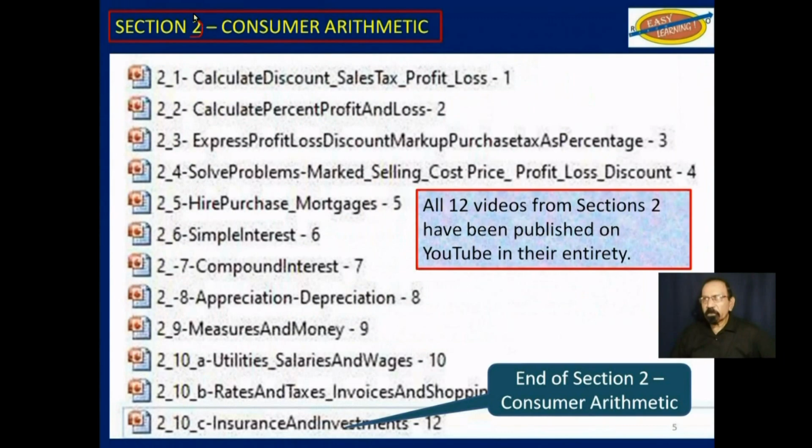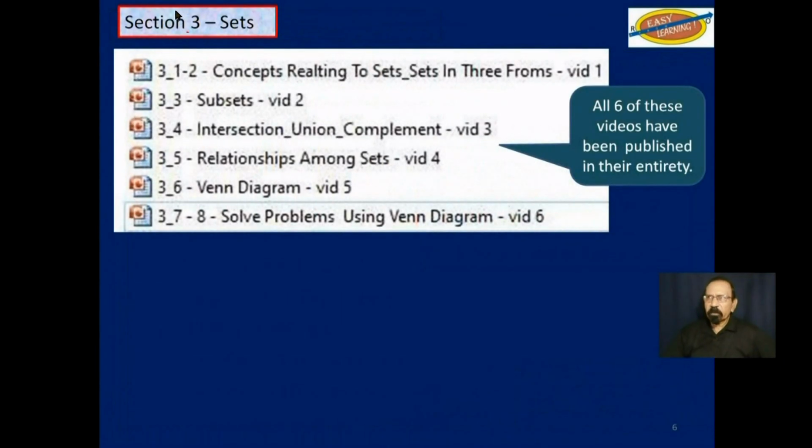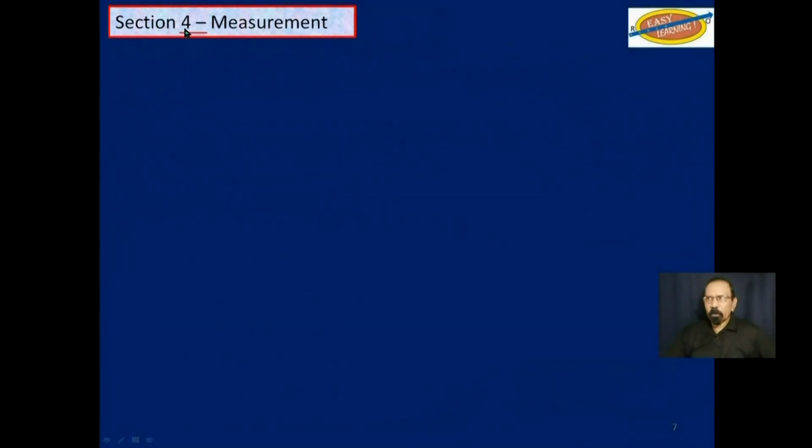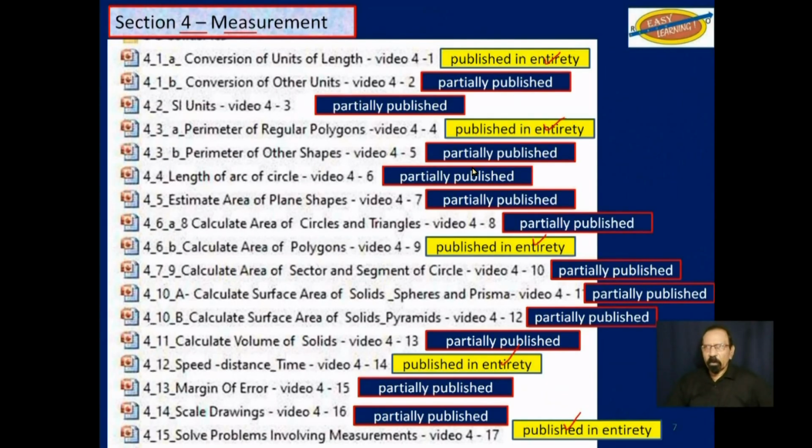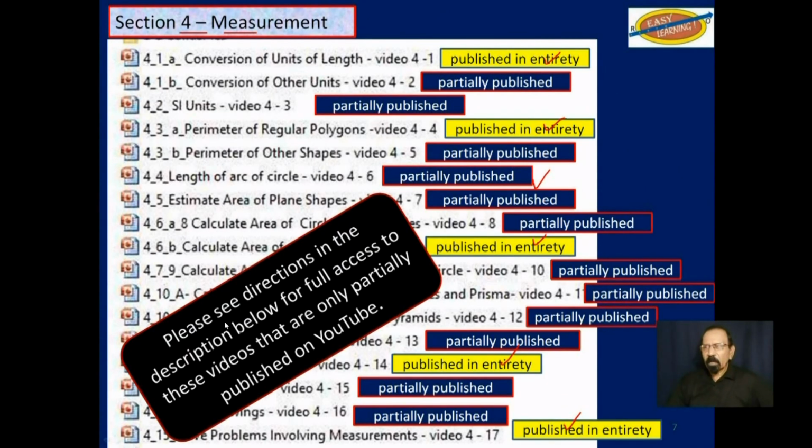From section 2, consumer arithmetic, all 12 of those videos have been published on YouTube in their entirety. Section 3, sets, all 6 of these videos have been published on YouTube in their entirety. Section 4, measurement. Those indicated by these yellow boxes here have been published on YouTube in their entirety. The others are only partially published. Please see directions in the description below for full access to these videos that are only partially published here on YouTube.